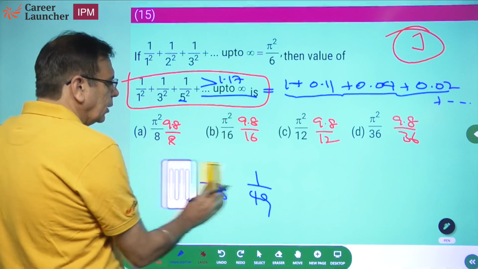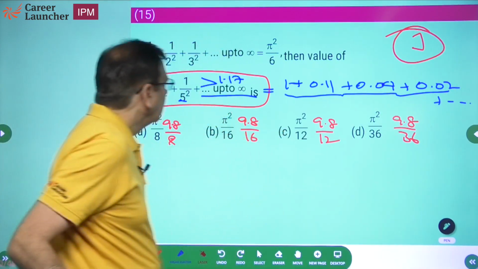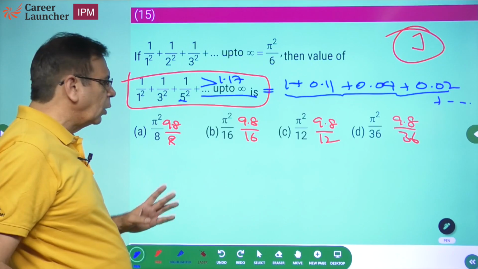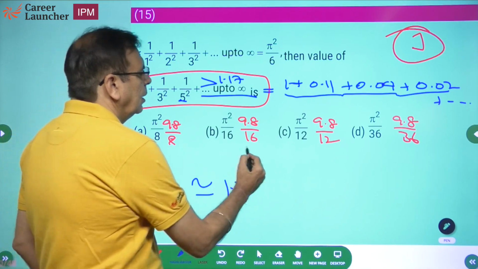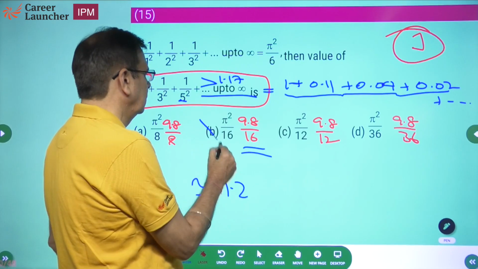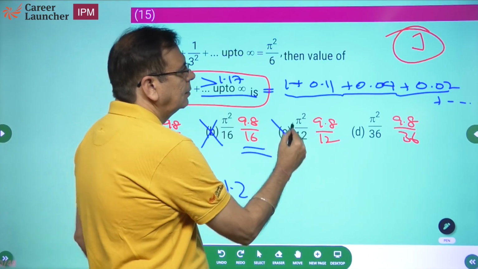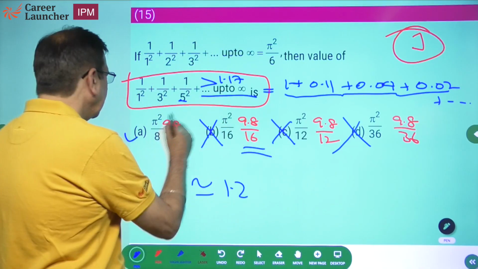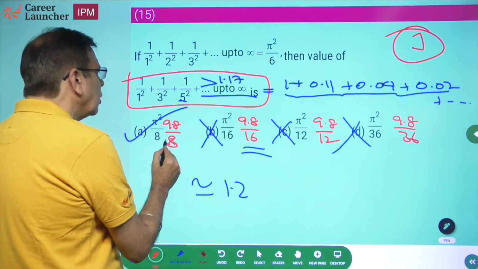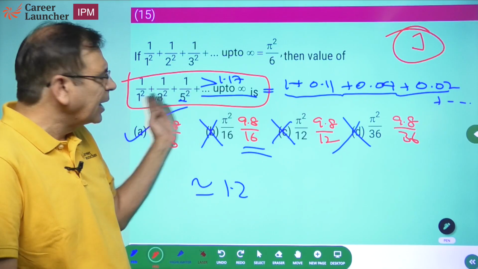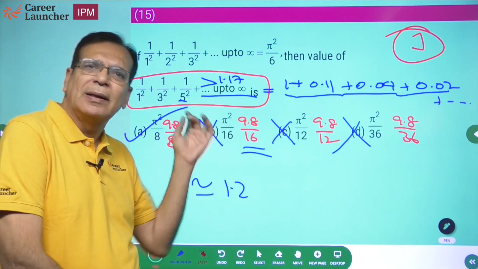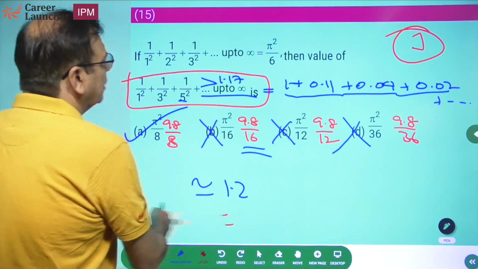Okay? Now look at these choices. We know the answer has to be somewhere around 1.2. We are looking at a value which is around 1.2. This is less than 1. Less than 1. Less than 1. Correct answer. Why did you want to waste your time doing some kind of stupid mathematics? जुगाड़ है ना? Infinite series, add the first 3-4 terms, eliminate choices. That is the way you do questions of infinite series.